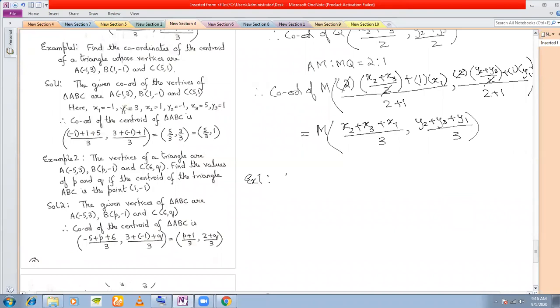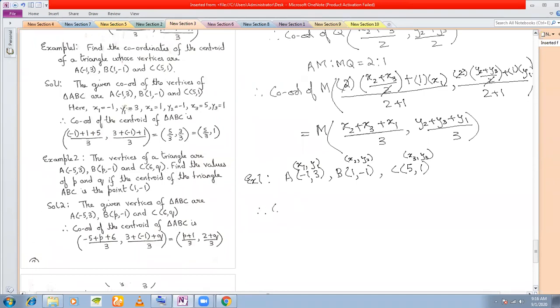What are the vertices given? A minus 1, 3, B 1 minus 1, and C 5, 1. These are the vertices given. Okay, we want to find out the coordinates of the centroid. So we take this as our x1, y1, this as our x2, y2, and this as our x3, y3.